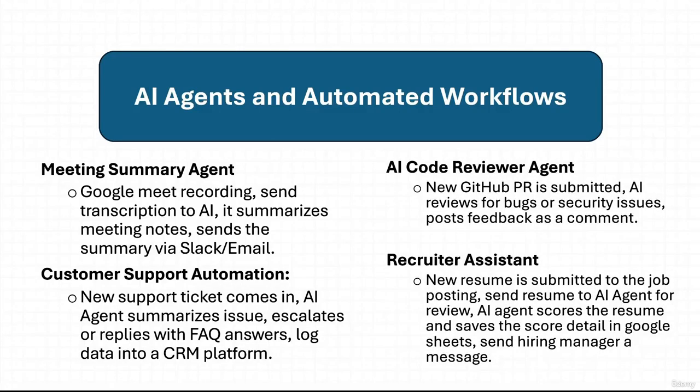A few other ones, we have an AI code reviewer agent. AI will review the pull request for bugs or security issues, and then post feedback as a comment onto your pull request. Now, what we'll be building in this course, among other automations and other agents, will be a recruiter assistant. So whenever a new resume is submitted to our job posting, we will send this resume to our AI agent for it to review. The AI agent will score the resume and then save the score detail into Google Sheets. Not only that, we'll have another agent that will give a summary of the resume, give a list of pros and cons, and then give us a summary of how well it thinks this employee would fit in for the job role and the company.